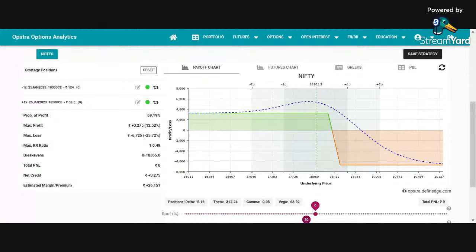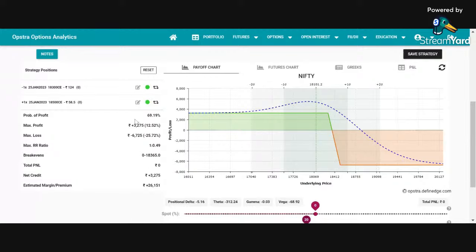But there is a reduction in profit. Yes, in absolute terms, reduction in profit is there. In absolute terms, a huge reduction in loss is there, and definitely a huge reduction in margin is there when we have done this hedging. So this is one of the examples of hedging. This is not only margin management. Here we are obviously getting the benefit of margin, but we are doing a hedging also.